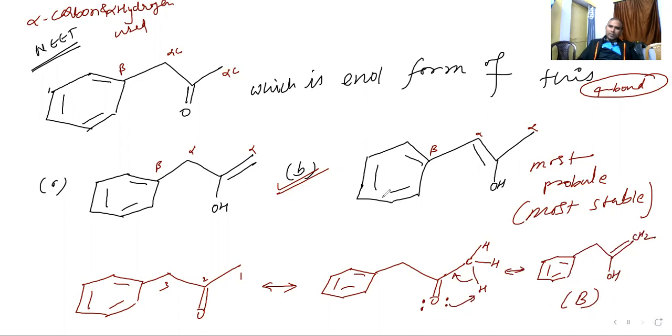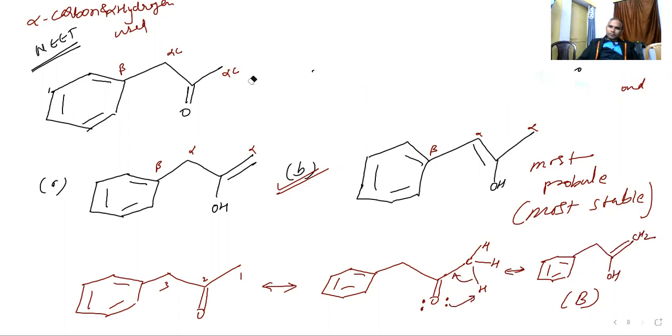Similarly, if you see what I am doing here, you tell me one thing, please. This is 1, 2, and this is 3. How many hydrogens will be on position number 3? At carbon 3, how many hydrogens are required? Carbon valency is 4, so how many hydrogens do we need to put to maintain 4 valency?